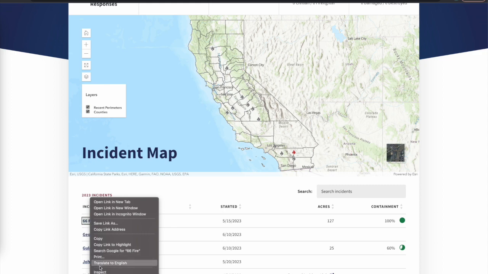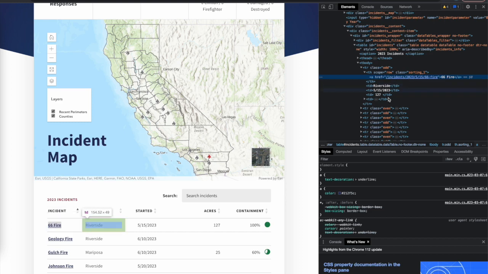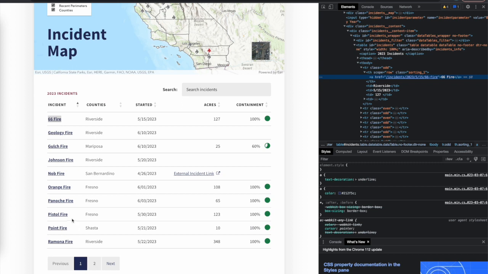So here you have seen that I'm showing you why we have fetched certain tags. The a href is the tag in which we are going to get the address of a certain fire. So I'm going to also explore this.